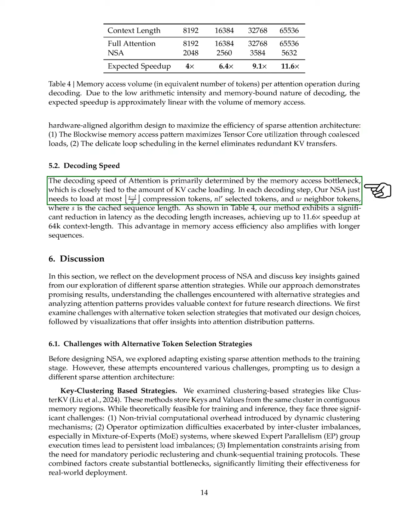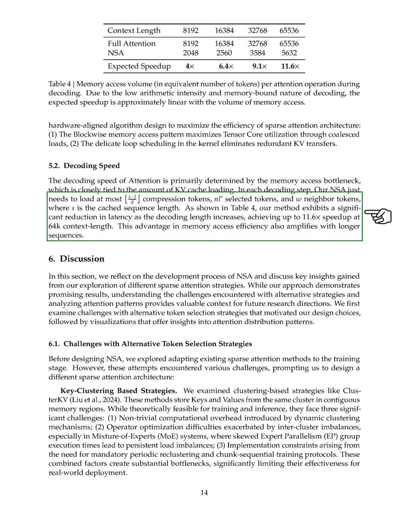For decoding speed, we find that the memory access bottleneck, linked to how much key value cache we load, primarily influences performance. During each decoding step, our NSA only needs to load a limited number of compression tokens, selected tokens, and neighbor tokens, which leads to a significant reduction in latency as the decoding length increases, achieving up to 11.6 times faster at a context length of 64,000.